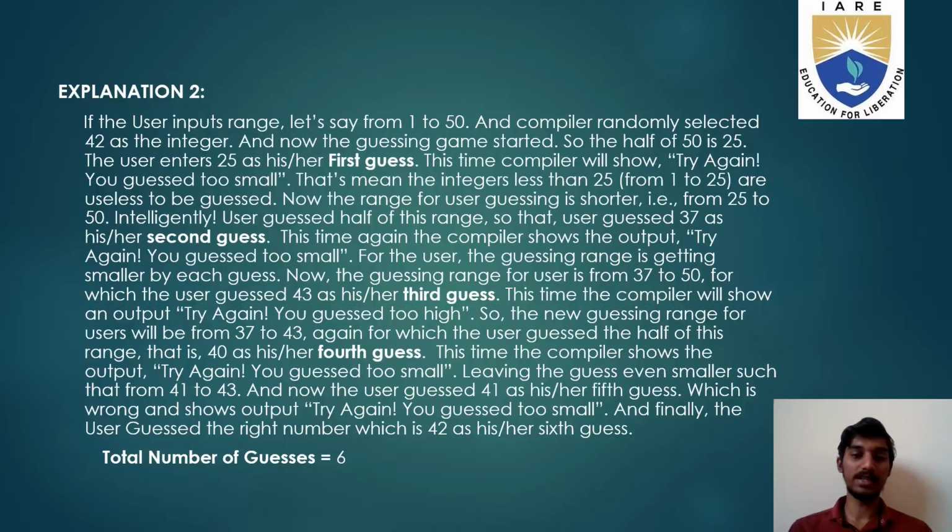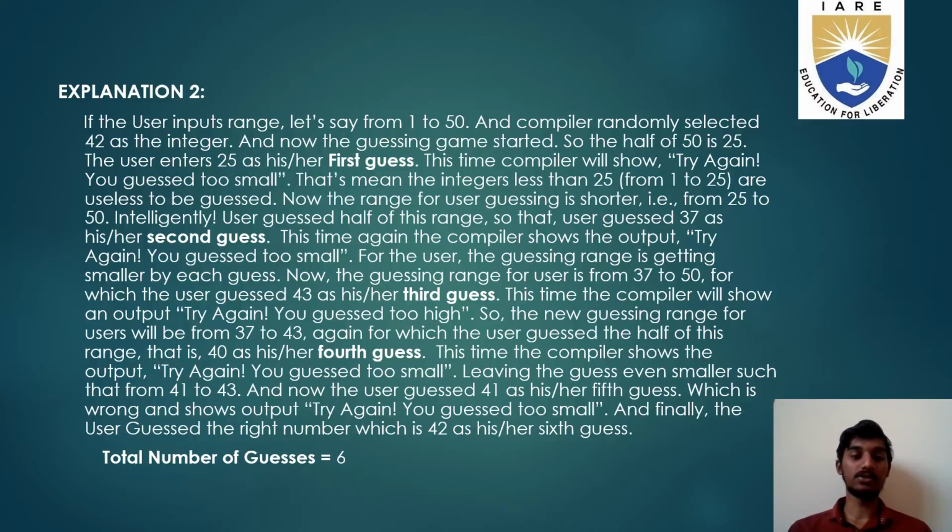For the user, the guessing range is getting smaller with each guess. So now the guessing range for the user is from 37 to 50, for which the user guessed 43 as the third guess. This time the compiler will show the output try again, you guessed too high. So the new guessing range would be from 37 to 43, again for which the user guessed half of this range. That would be 40 for the fourth guess.